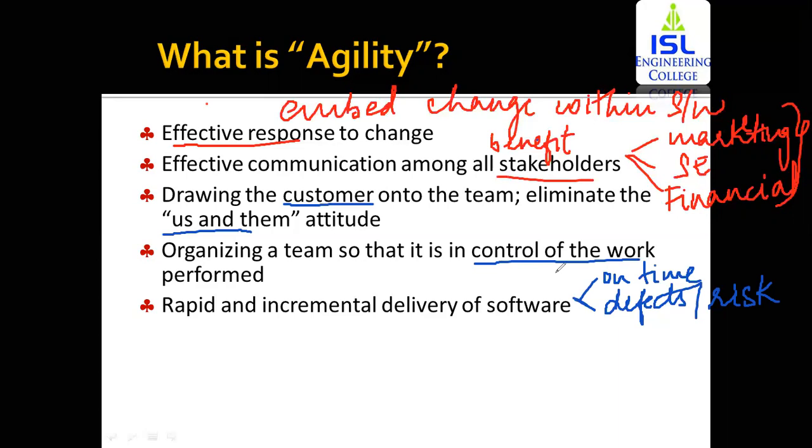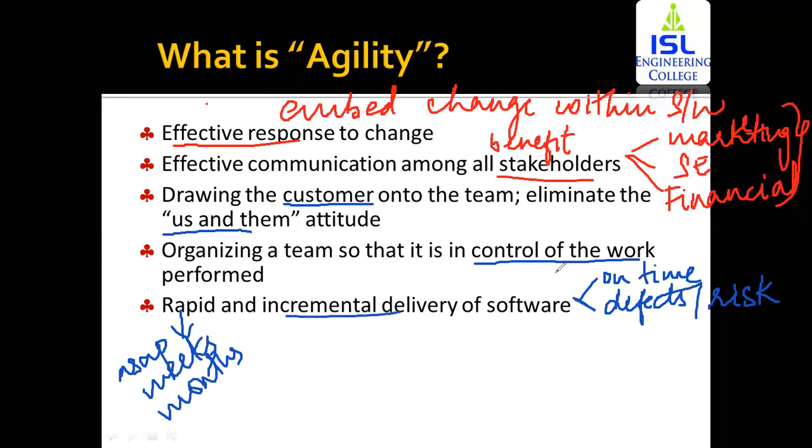The next is rapid and incremental delivery of software. Now, rapid in here means you're going to deliver the software as soon as possible. Yes, it can be based upon weeks or months time. You're going to take the short amount of time that is required to develop the software.